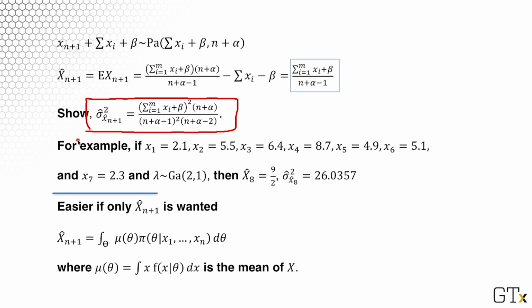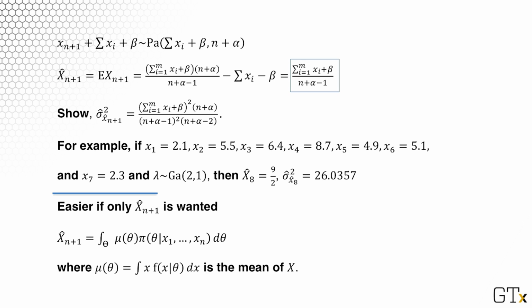Let's take a look at how this works with a specific example. Assume that these are exponential, let's say lifetimes. The exponential distribution models lifetimes very successfully if there is no aging of the equipment or if the aging is minimal. So let's suppose that we have these 7 observations from 2.1 up to 2.3. And let's suppose that we put a gamma prior on lambda. Then show that the prediction for the 8th observation would be 9 over 2, and show that the variance of that prediction would be about 26.